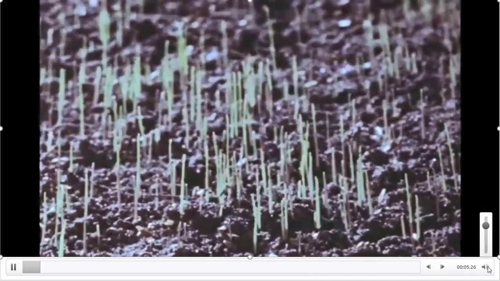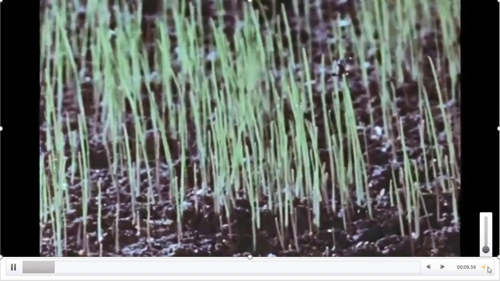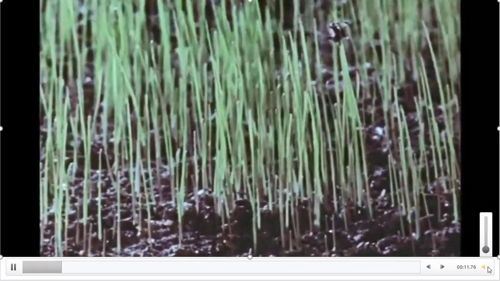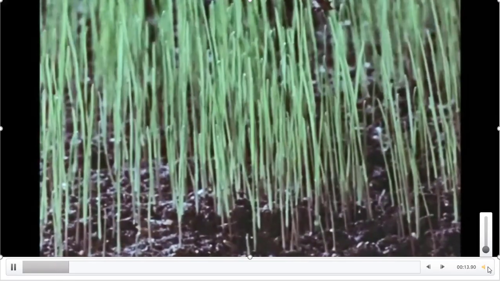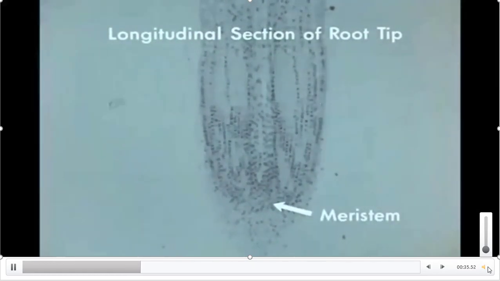See how the seedlings are growing here because of the meristematic tissue present in the tip of these shoots. Here is how the roots are growing under the ground. Observe here, that is the root, growth in root. We are now observing the tip of the root. If we observe closely the longitudinal section of that root tip, you are observing the meristem.